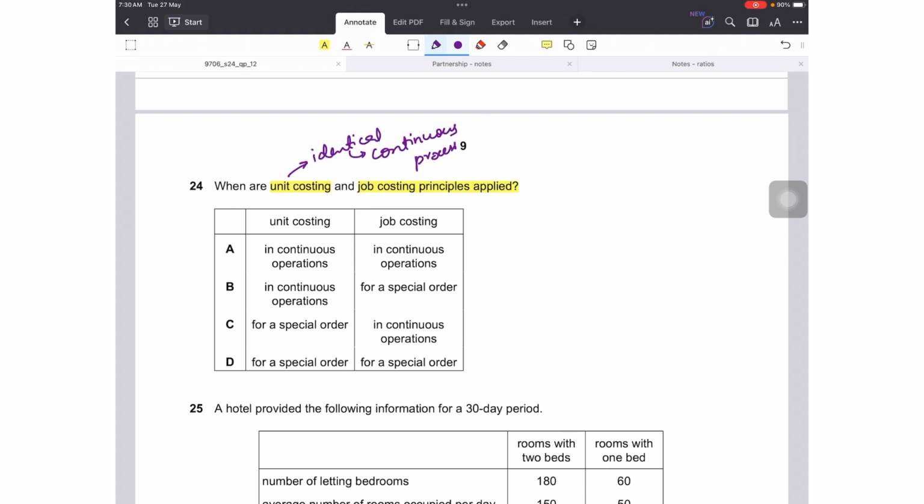However, job costing is usually done for special orders. For that particular order, if I make some changes to customize the order, I will use job costing for that order. It is not for continuous production, it is for a special order. So unit costing is for continuous operations, but job costing isn't. Unit costing is for continuous operations, and job costing is for a special order, so option B.